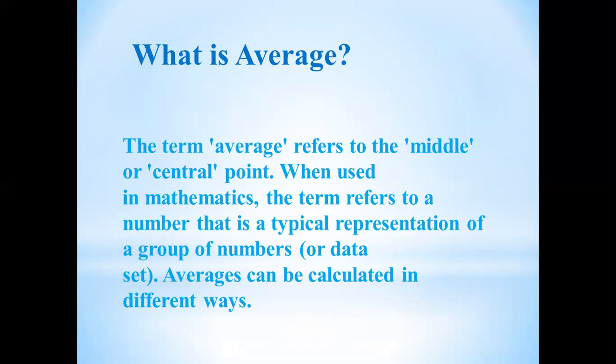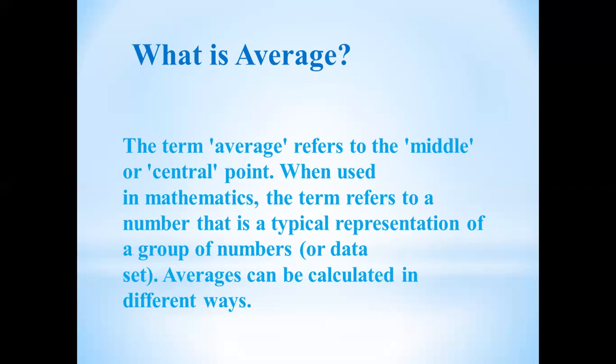I have already given an example. If somebody asks the math result of class 5, instead of telling the marks of each and every student obtained in the maths test, I will simply take out the average marks of the class.